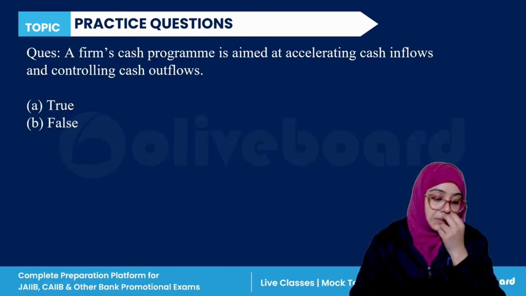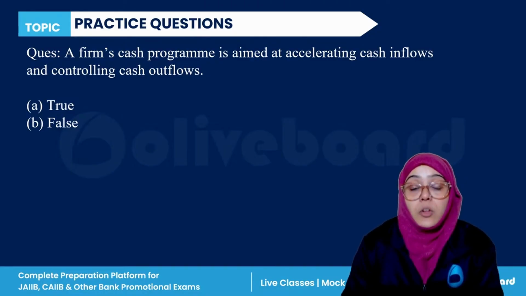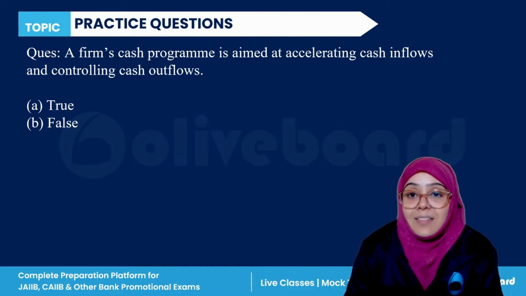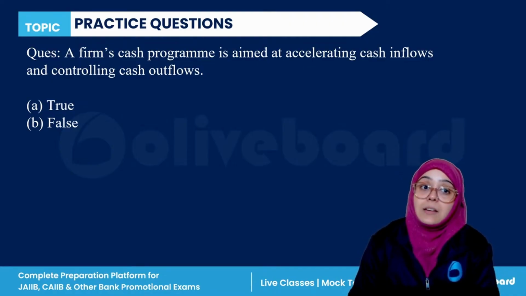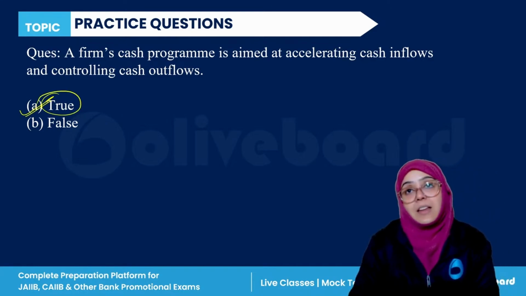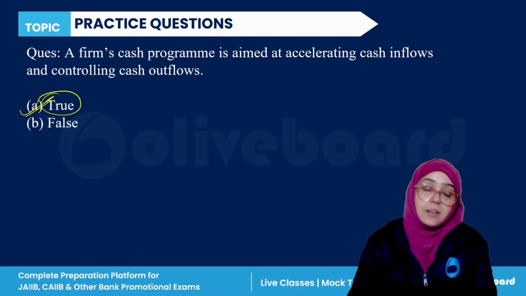Please answer this question. So, if we talk about this, a firm's cash program is aimed at accelerating cash inflow and controlling cash outflow. Yes, it is true. A is the correct answer.